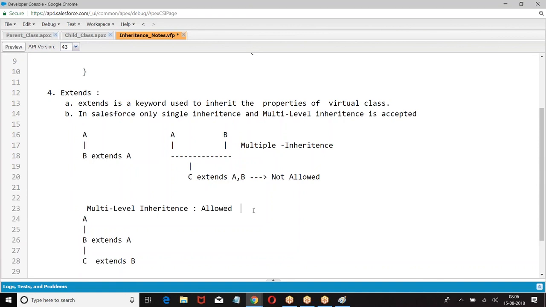Then we have the next one, hybrid. What is hybrid? A combination of multiple and multi-level is hybrid.